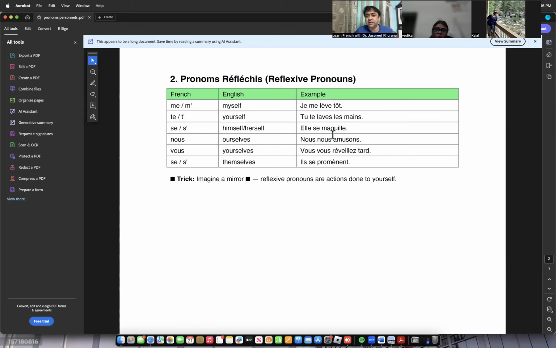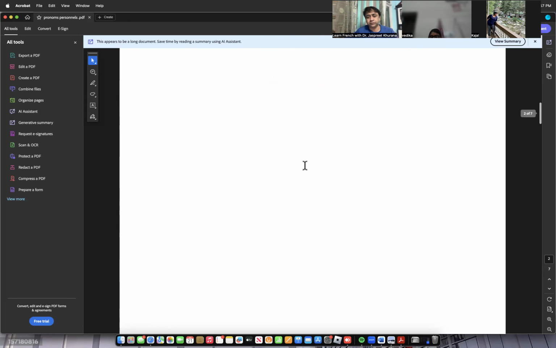Elle se maquille, that means she is getting ready. Nous nous amusons, we are enjoying ourselves. Vous vous réveillez tard, you woke up late. Ils se promènent, they are walking in the park. Okay, so this is how these reflexive pronouns work, wherein we use me, te, se, nous, vous, se. These are the examples of reflexive pronouns.